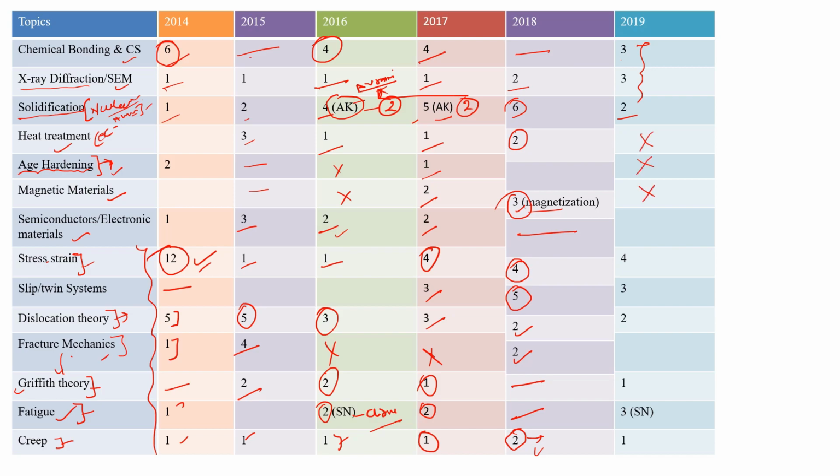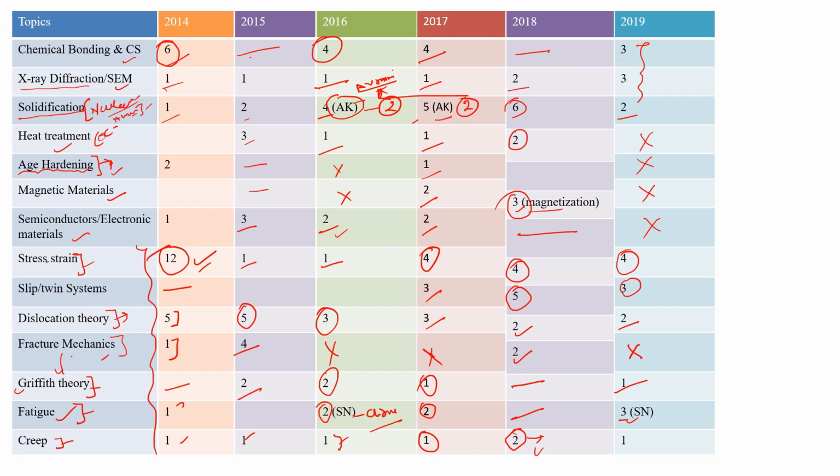4 marks questions were from the stress strain diagram. Okay, and 3 marks questions were from slip system and twin system. 2 marks questions were from dislocation theory. In fracture mechanics there was no question, 1 mark question from Griffith theory, and 3 marks questions from fatigue, and from that, one mark question was related to the fatigue fracture behavior, and a 2 marks question was from the SN